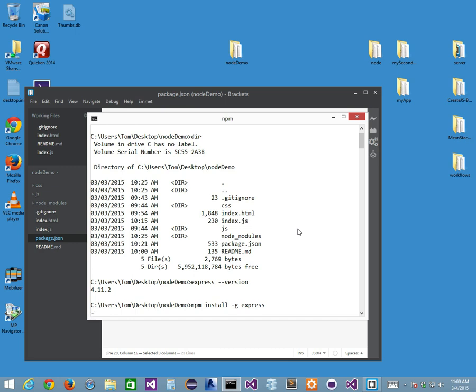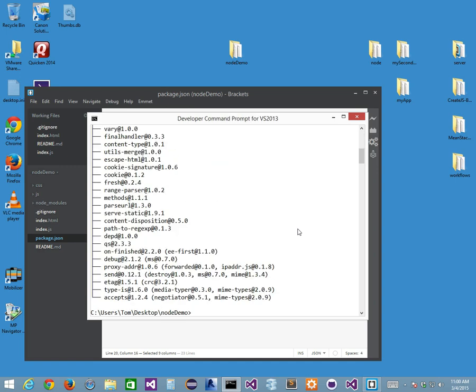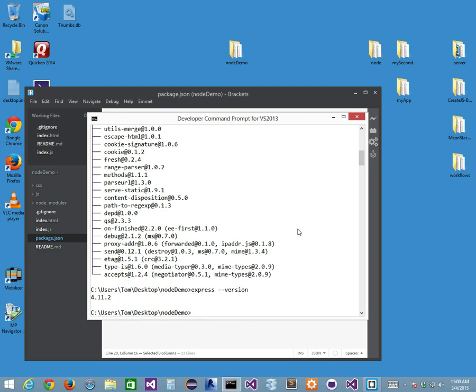Windows is going to try and see, A, do you have Express already installed? And if you do, as an example, it's not going to install anything new. If you don't have Express installed, it's going to install it for you. Now if I do the same thing, if I go express --version, it's going to tell me that 4.11.2 is the latest version. So you should have the same thing, yeah? So all I did was go npm install -g express.